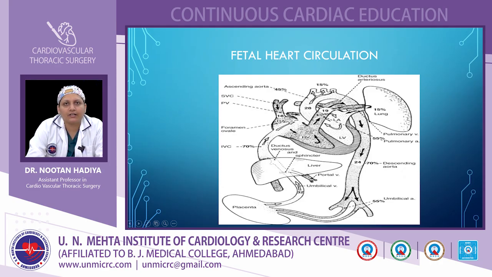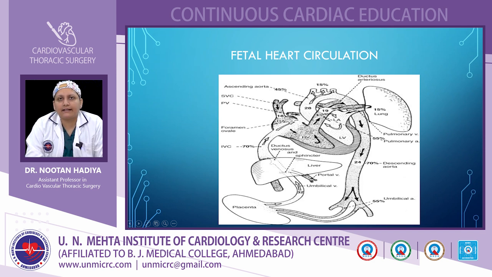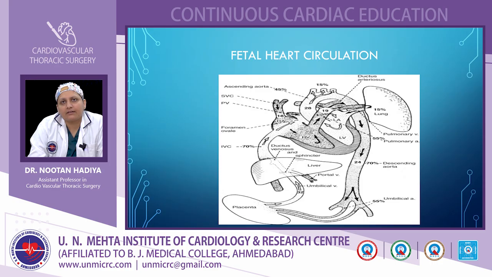Here in the image you can see the shaded areas. The shading of the area is proportional to the oxygen saturation in that area. The lightest shade represents the highest oxygen saturation in fetal heart circulation in this image. The numerical value shown at each site is the PO2 of that site in millimeters of mercury, and the percentages shown are the relative flows through that site. The two ventricles together amount to 100% of the blood that is flowing in the fetal heart circulation.